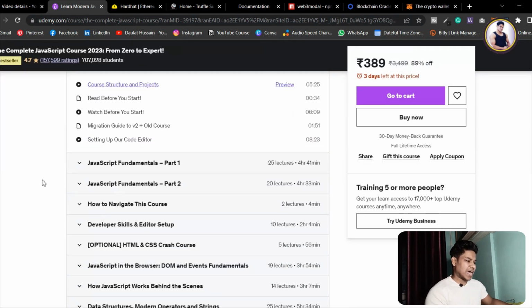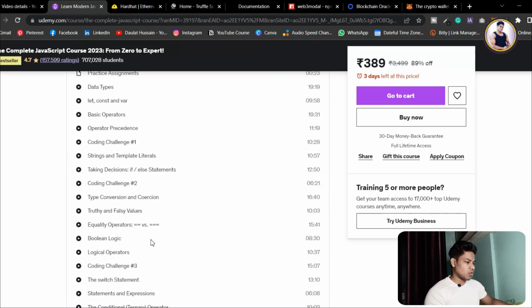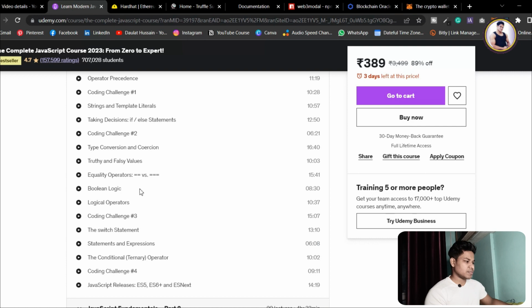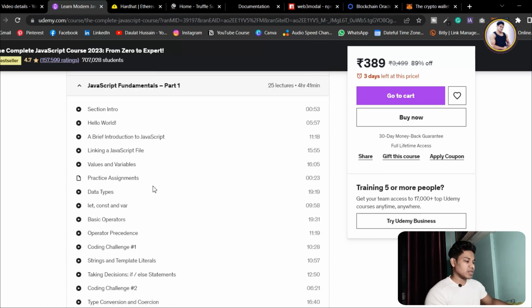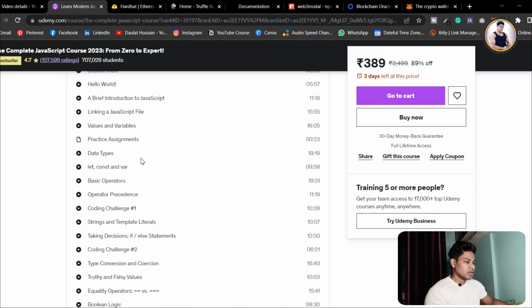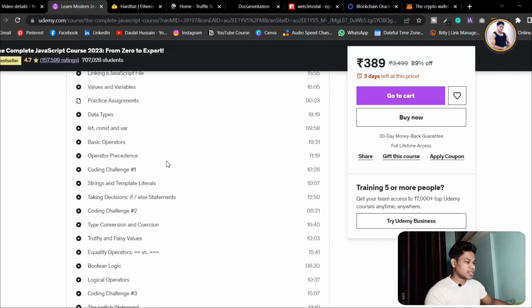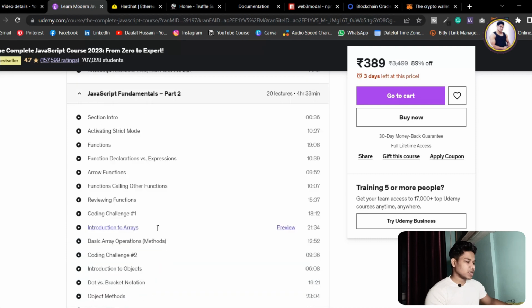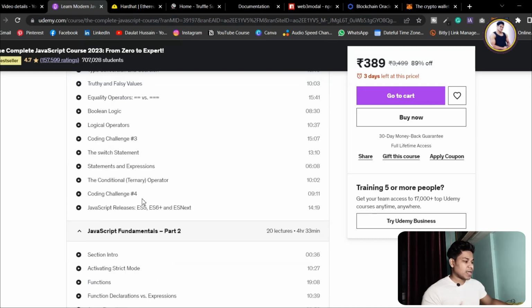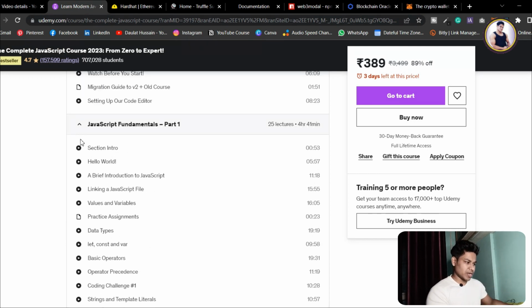Here they have explained everything. First he talks about the fundamentals, and all of these topics are covered. You can see it covers a brief introduction to JavaScript, values and variables, data types, let, operators, a lot of things. If you go to the second module, he talks about arrays, and arrays are a very important concept in data structures, and the way he has explained destructuring is also really good.